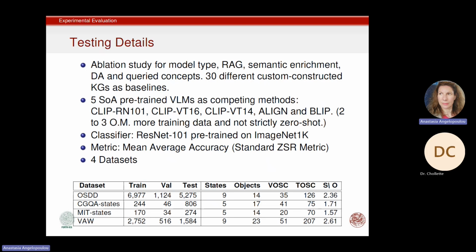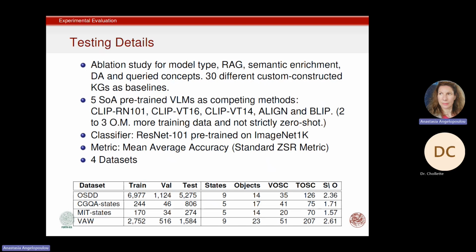And also we have compared the best ablated model against 5 state-of-the-art pretrained visual language models. Now it is important to note here that although these models are considered zero-shot, they are not really zero-shot, and also they require a lot of time, computational power, and data. So as a classifier, as I have already mentioned, we used ResNet 101, pre-trained on ImageNet 1000. The metric that we use is mean average accuracy, standard metric in zero-shot recognition.